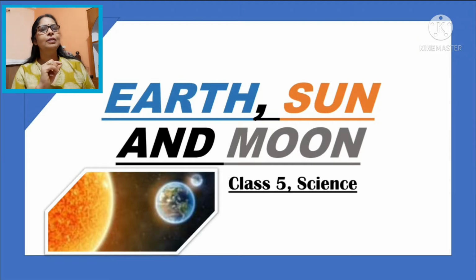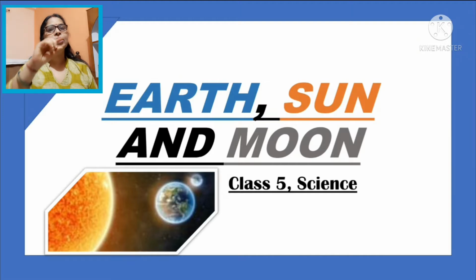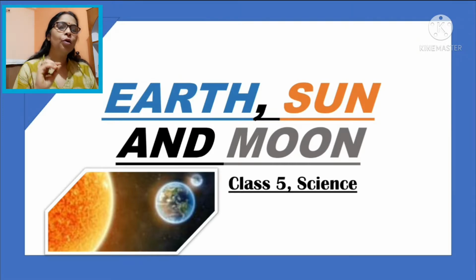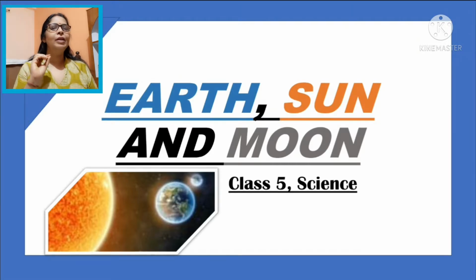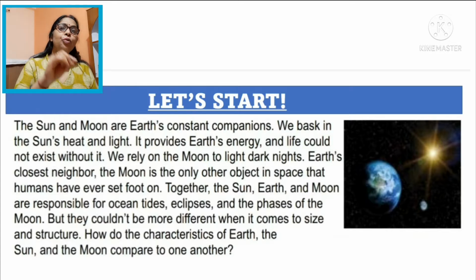In our solar system, all the objects which you are watching in the sky are called celestial bodies or heavenly bodies. In our solar system, our sun, moon, earth, 8 different planets, asteroids and comets are all present. Now the sun is the only star present in our solar system.